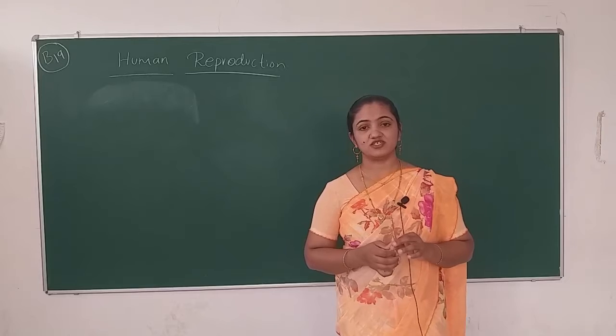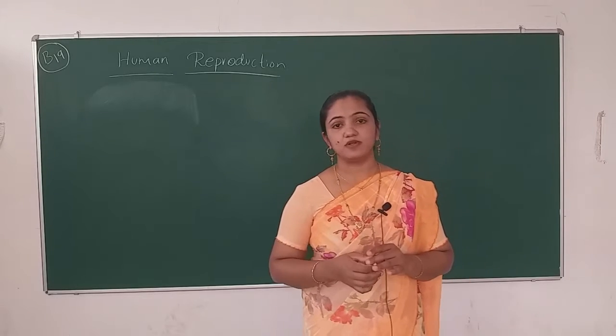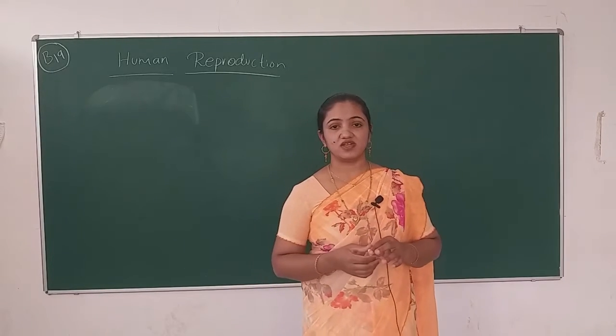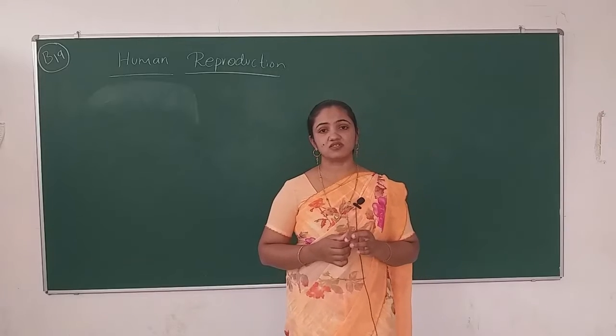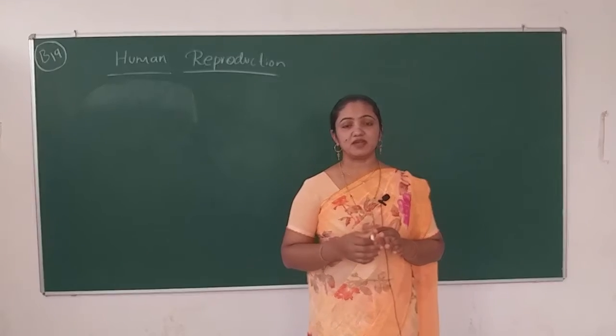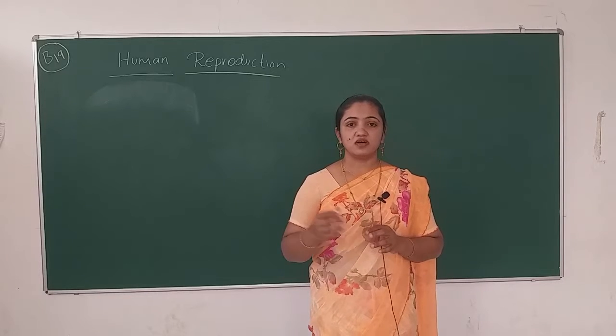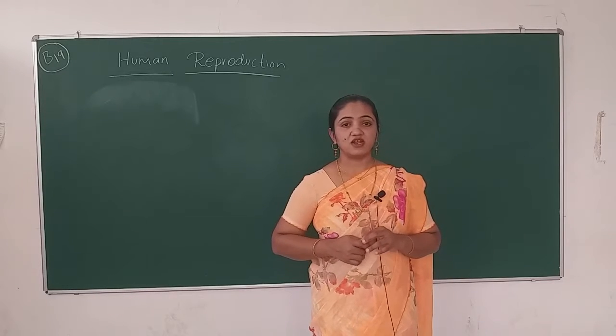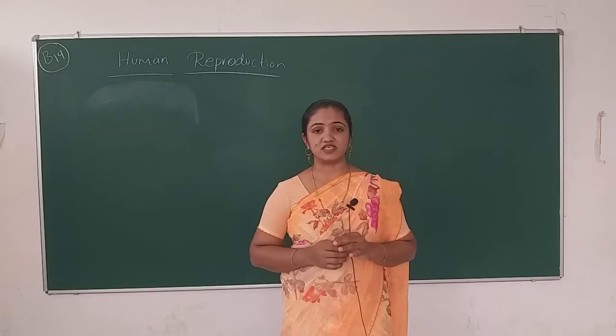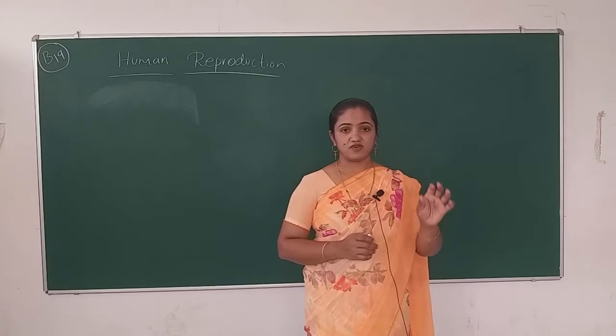What happens in fertilization? Fertilization is nothing but fusion, or syngamy, where the male gamete and the female gamete fuse with one another and the zygote forms. At what time does fertilization occur?